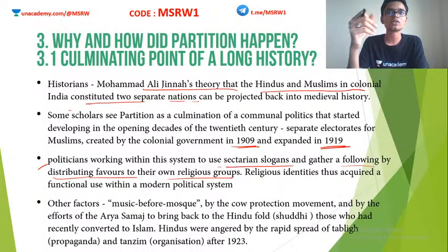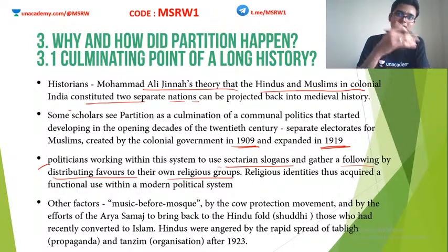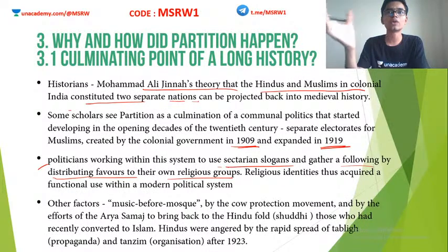Rather than using slogans for India's independence, they started praising Hinduism a lot and criticizing Islam, or praising Islam a lot and criticizing Hindus. Okay, so the people started to unite themselves not based on a common ground of India, but rather on the basis of religion and other communal elements. And slowly it begins from there. And finally, by the time of the 1940s, it evolves into the idea of a new state known as Pakistan.